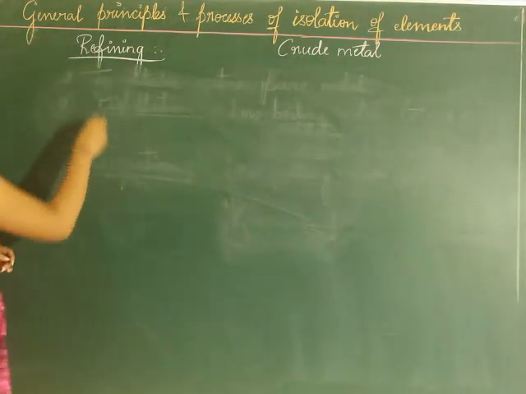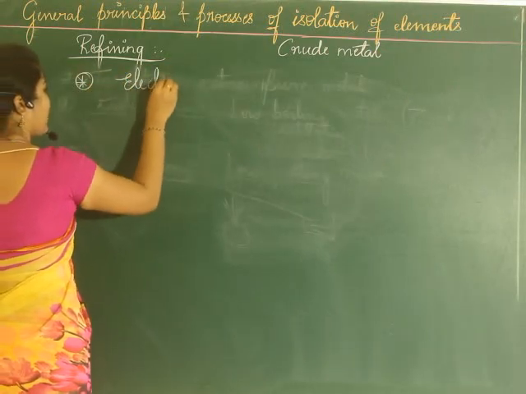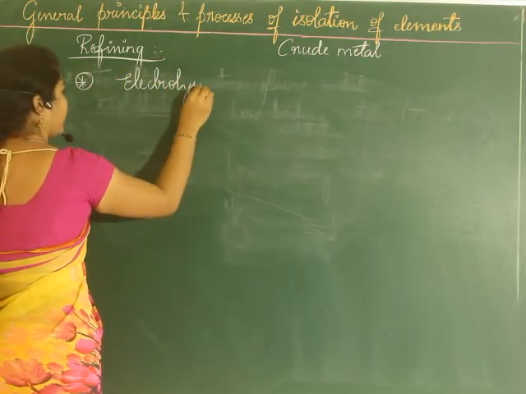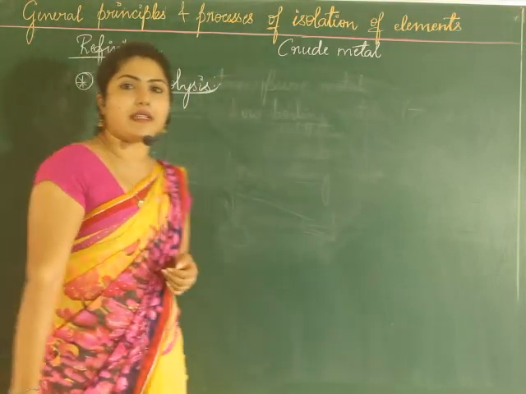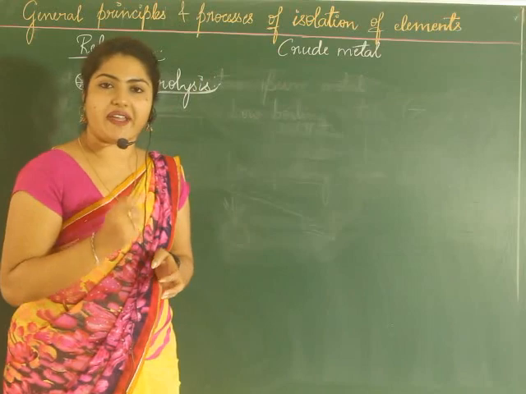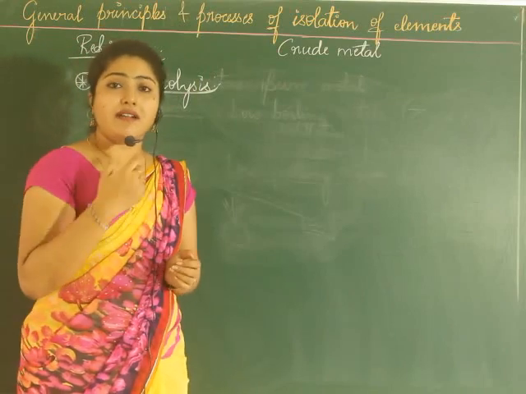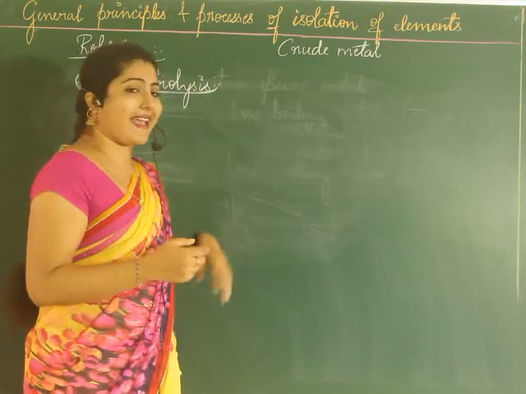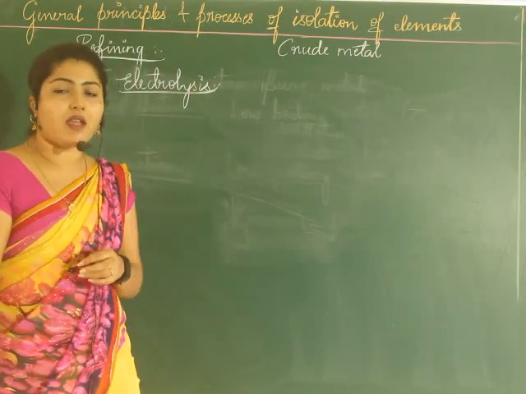Electrolysis, or we say electrolytic method. Electrolysis. In this case, what is done is, you want to refine the metal, isn't it? By refining the metal you can get ultra pure metal. You can use the term ultra pure metal can be obtained.